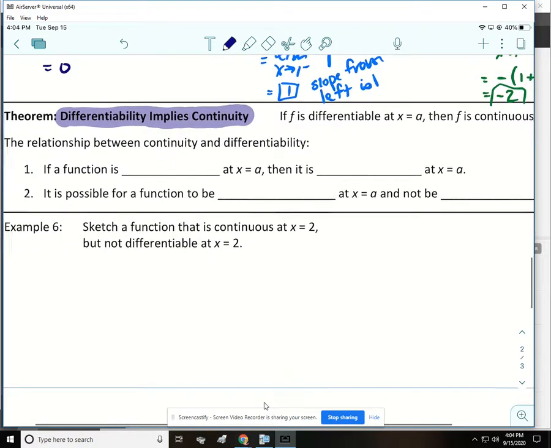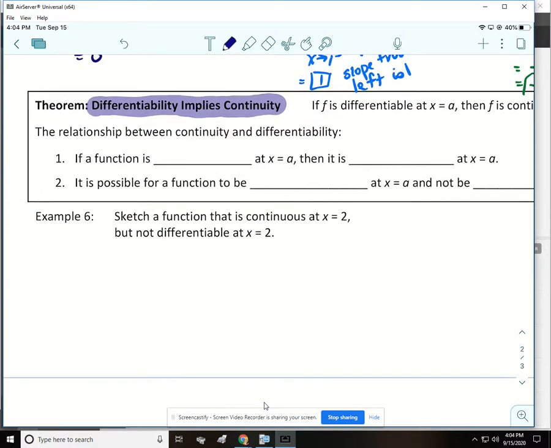So the relationship between continuity and differentiability is that if a function is differentiable at x equals a, then it is continuous at x equals a, which is what was already written on the paper, but that's okay.